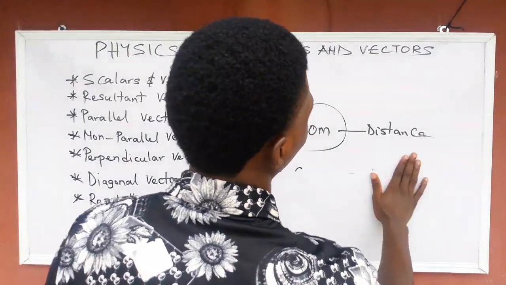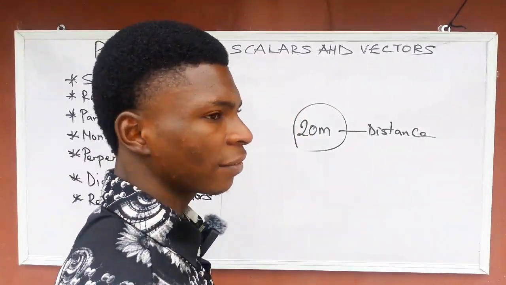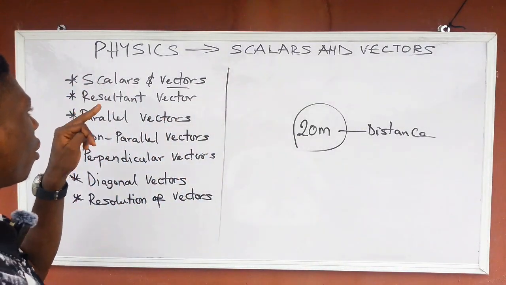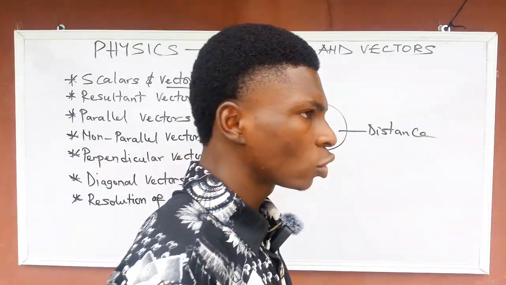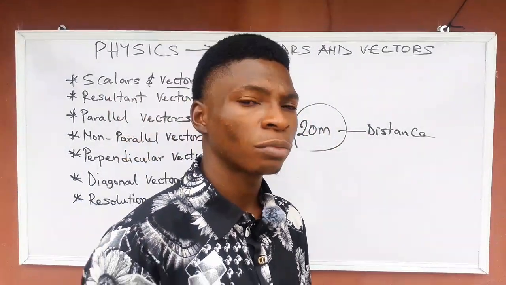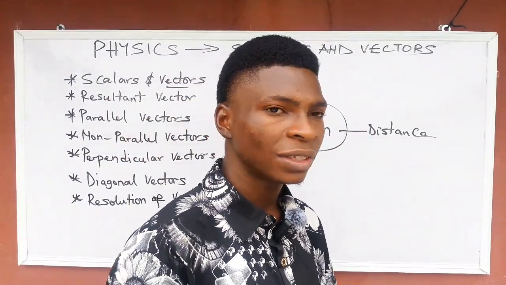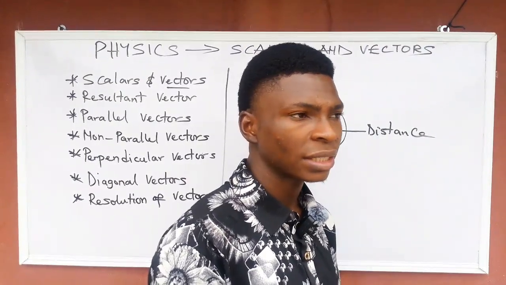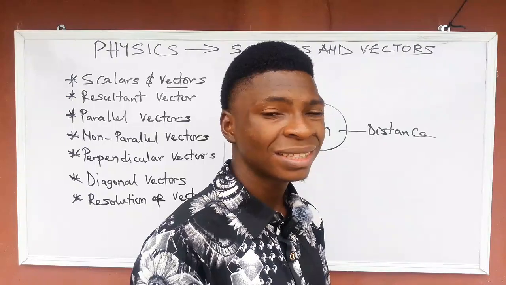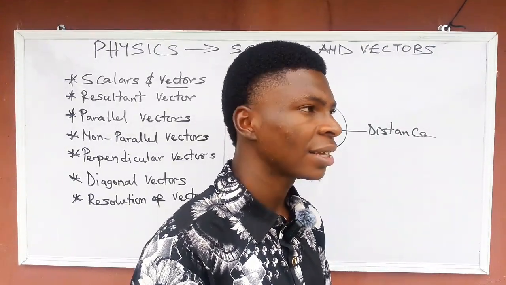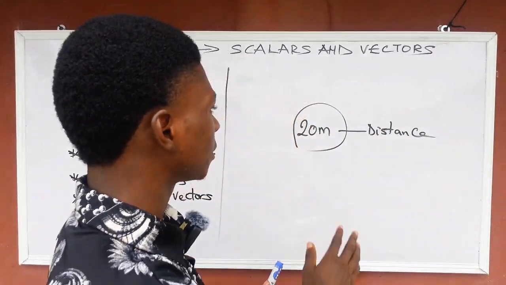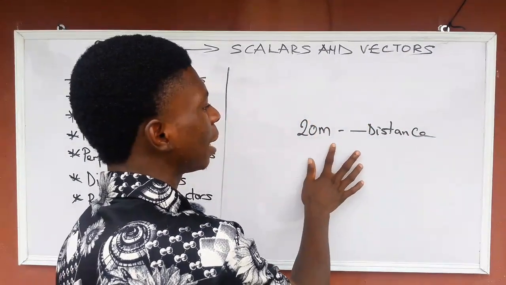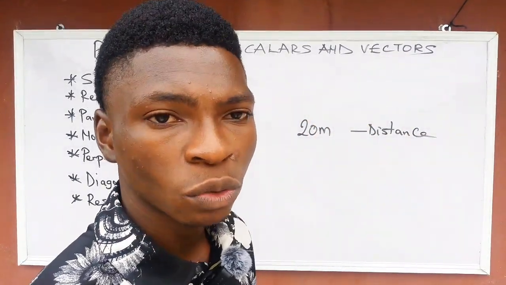So that's for scalars and vectors. I hope you are getting me so far. Now, let's move to resultant vector. From the word result, let me just define it. Though the way science sometimes defines some things could be a bit difficult for you to comprehend. Yes, those are the problems many people are facing, just because of how science defines some things, which makes it difficult for many of us to understand.